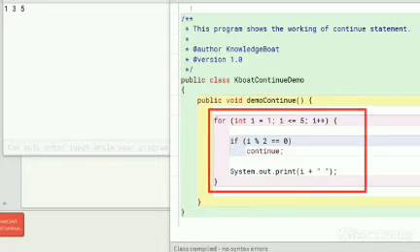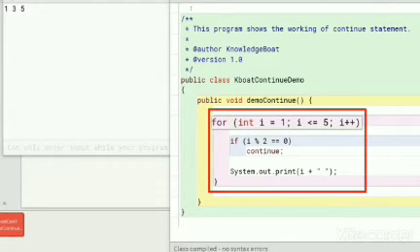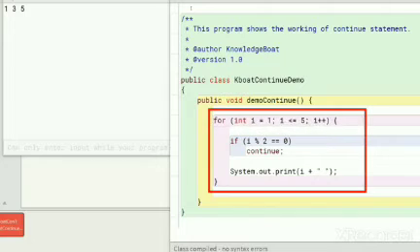The demoContinue method starts with a for loop. This loop iterates from 1 to 5, and after each iteration, its loop control variable i is incremented by 1. But still, we get the output as 1, 3, 5 and not 1, 2, 3, 4, 5. The reason is the continue statement.